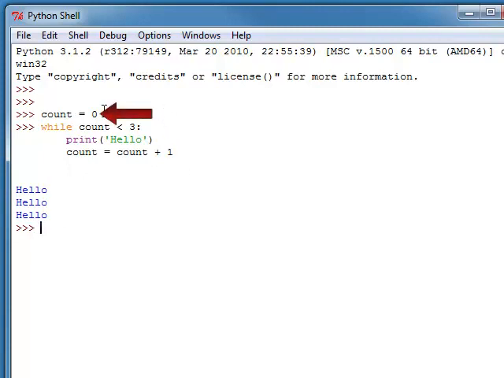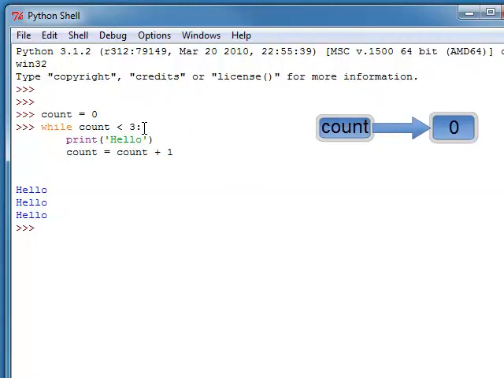Okay, so first we executed this statement, count = 0, and then we started the loop, while count is less than 3. Okay, well, that expression is true. 0 is less than 3. So we know that this block will execute. We print hello, and then we execute this statement, count = count + 1. Now that simply adds 1 to the count variable. So now the count variable is assigned the value 1, and the loop starts over. While count is less than 3. Okay, well, that's true. 1 is less than 3, so we print hello, and then count = count + 1.